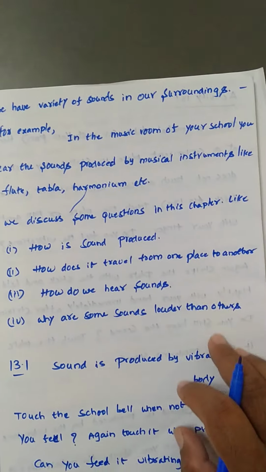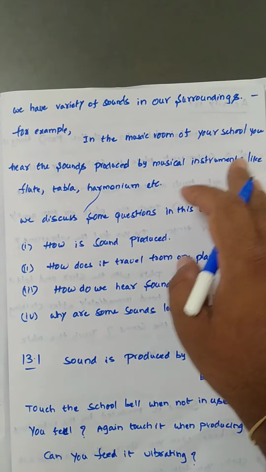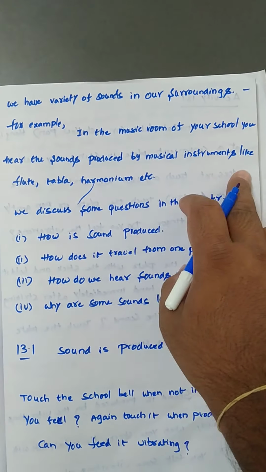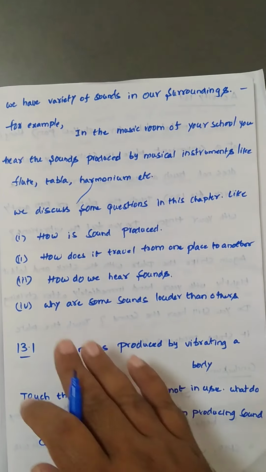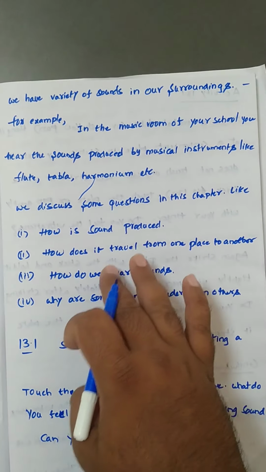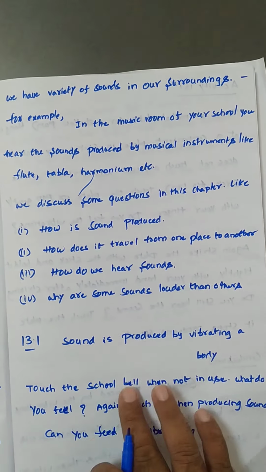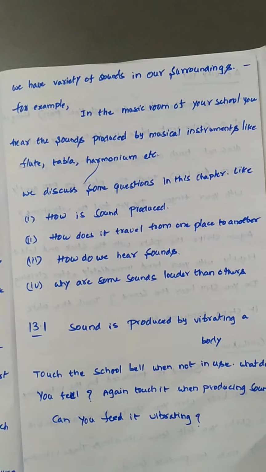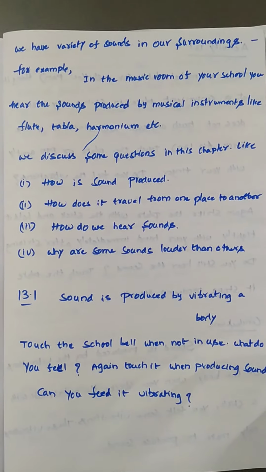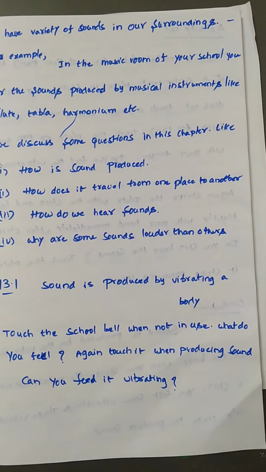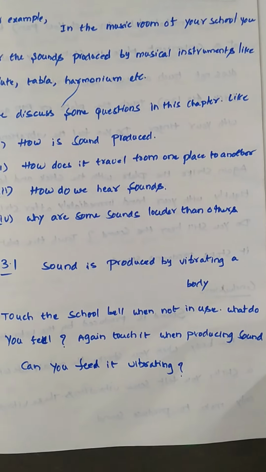See, we have a variety of sounds in our surroundings. For example, in the music room of your school, you hear the sound produced by musical instruments like flute, tabla, harmonium, etc. In this chapter we discuss questions like how is sound produced, how does it travel from one place to another, how do we hear sound, and why are some sounds louder than others. Here I want to discuss activity 13.1, how sound is produced by vibrating a body.